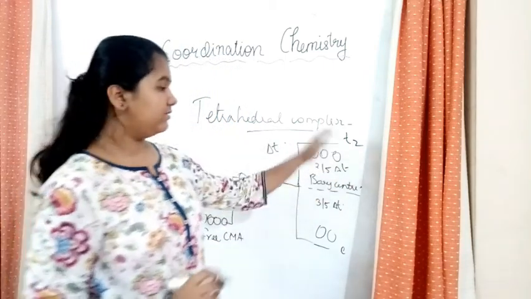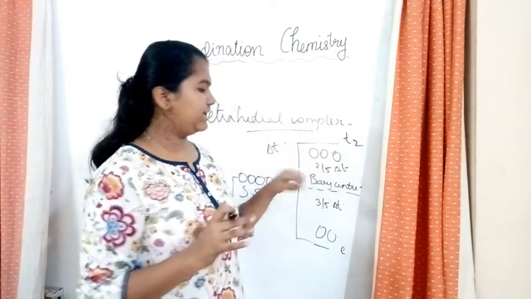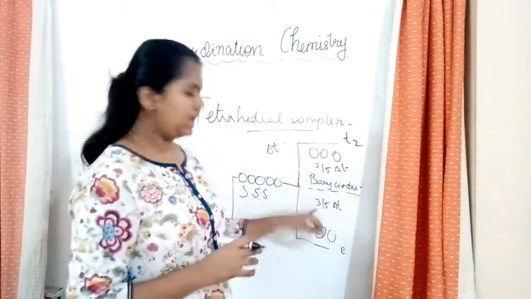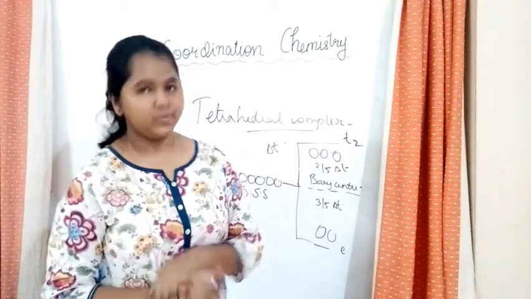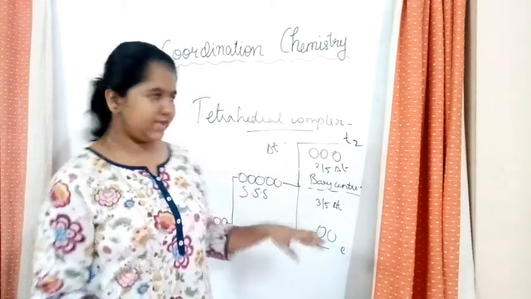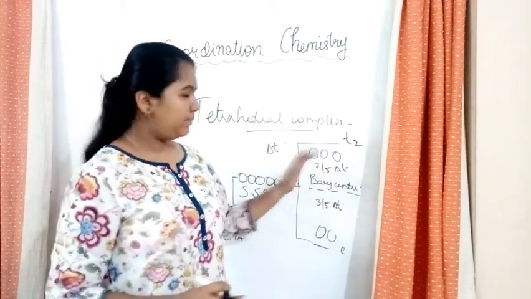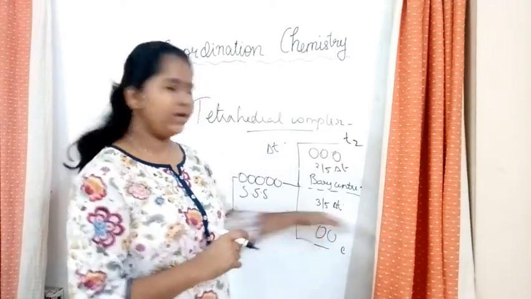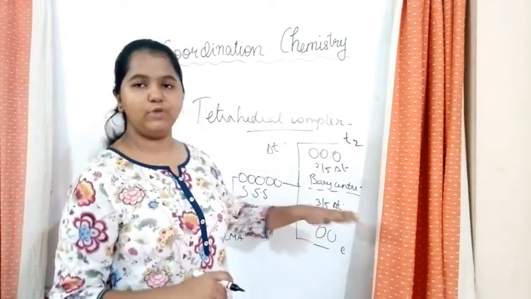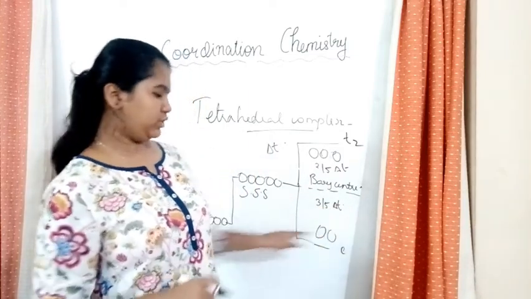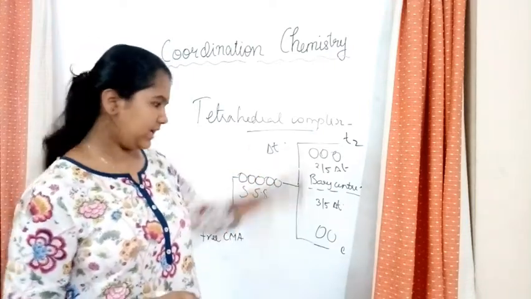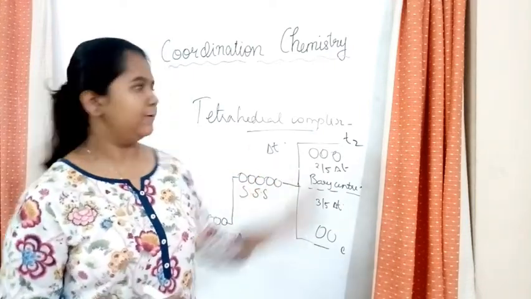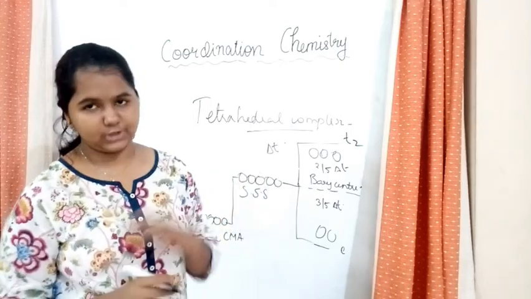And the fraction that comes over here is 2 by 5 delta T, and over here is 3 by 5 delta T. You might get confused, so just learn that over here there is 3, but you will write only 2. So 2 by 5, because there is a total of 5 and 2 are taken away. And over here, if you look at this side, what is happening? There should be 5. How many are taken away? 3 are taken away. So that is 3 by 5. So this is to talk about the tetrahedral complex.